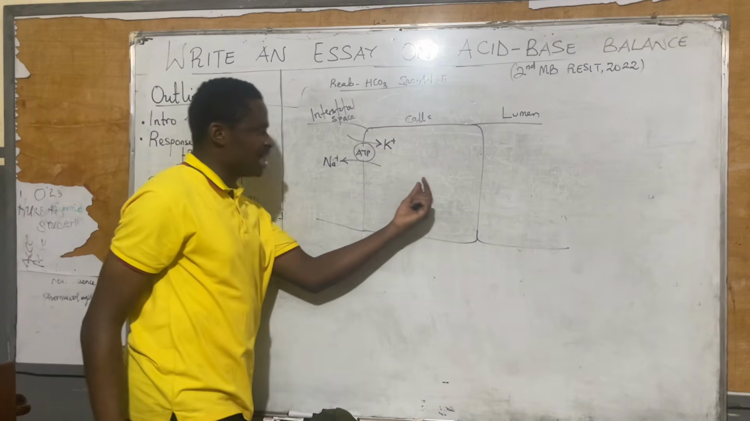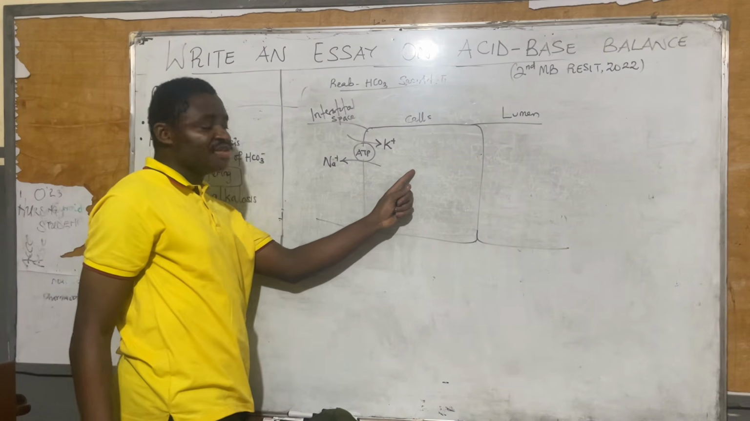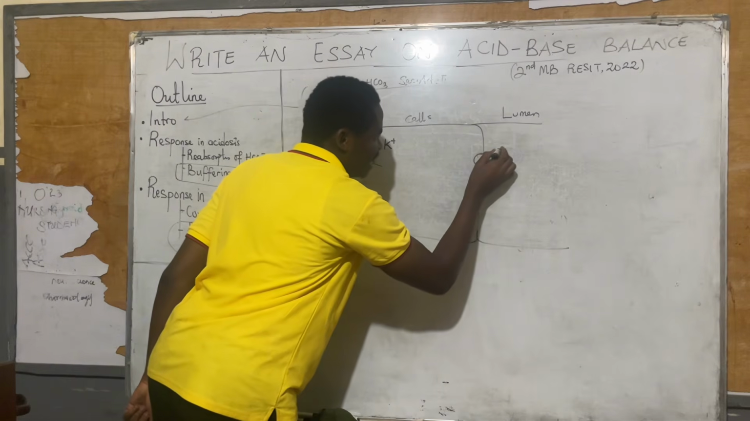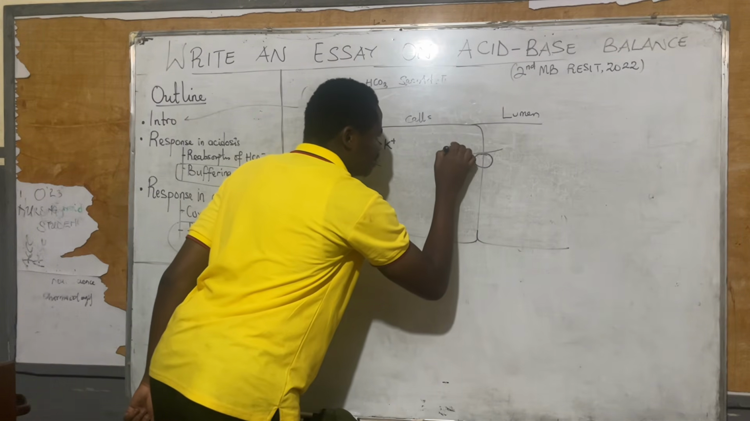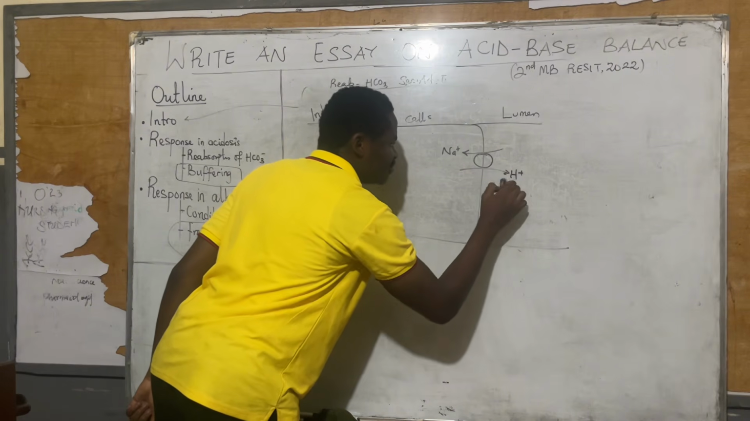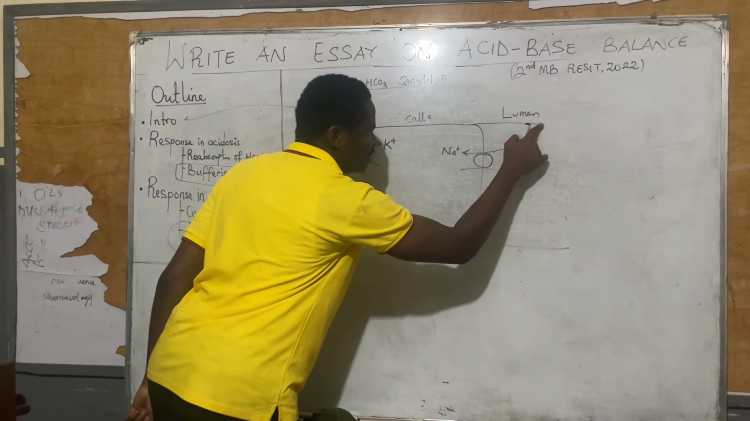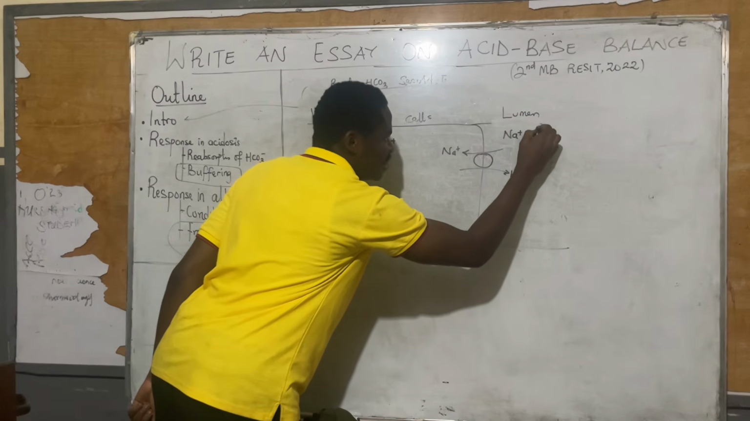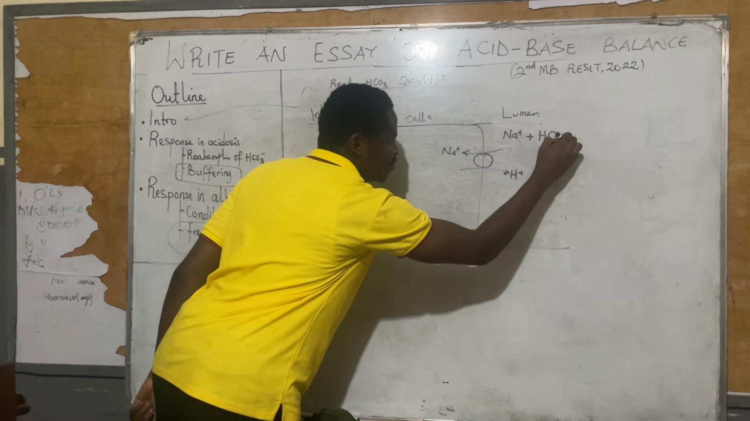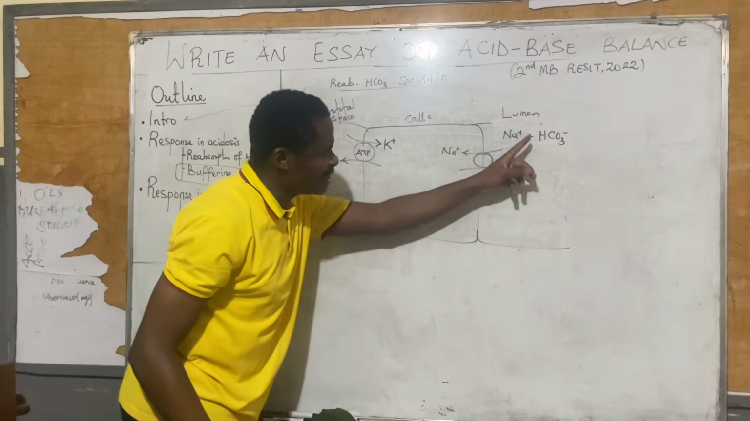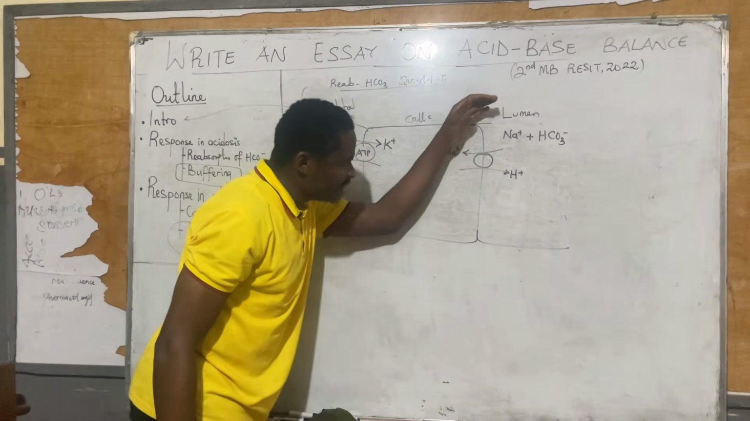As you keep removing sodium, the lumen is devoid of sodium. So sodium must enter here. And in sodium entering the cell to replenish its stores, hydrogen goes out from here. Where did this sodium come from? Actually, from filtration, we have sodium plus HCO3 minus. So we have filtered sodium and HCO3 minus, and then it is coming down.